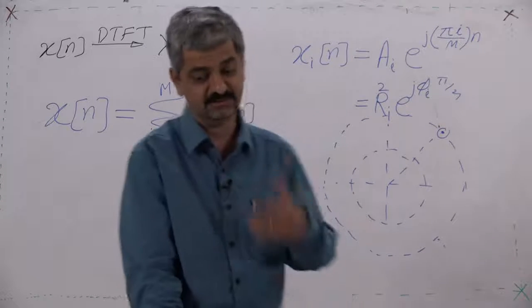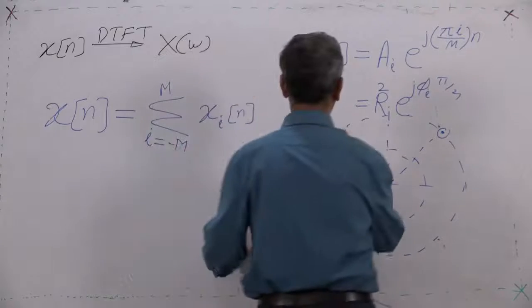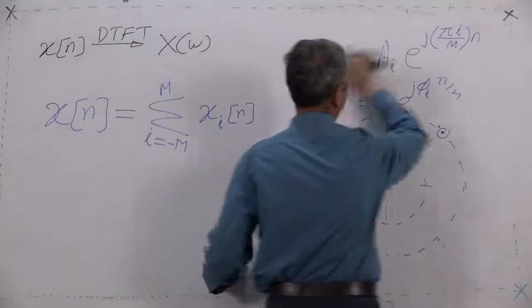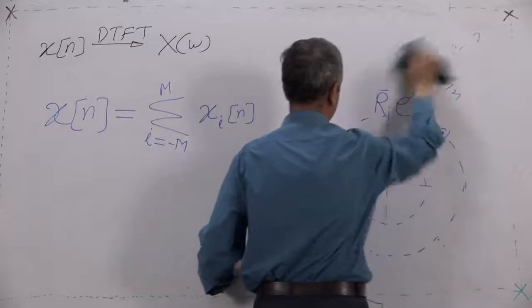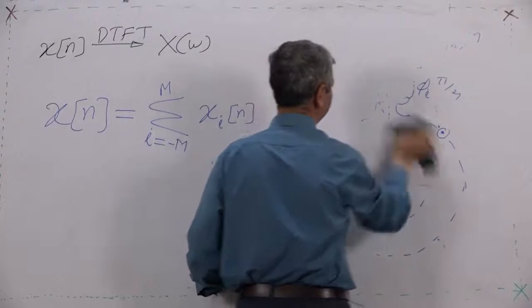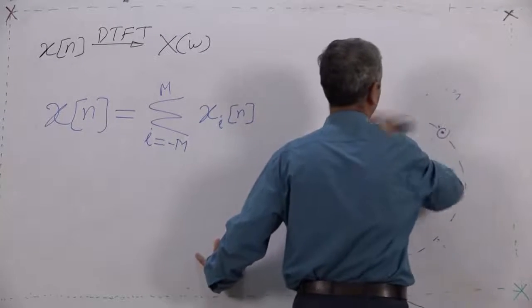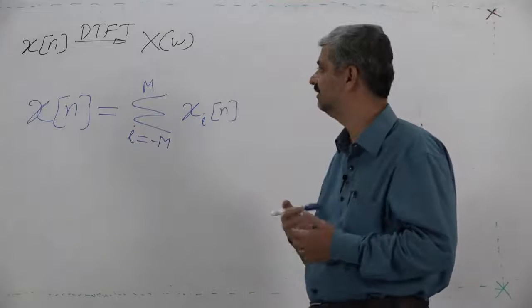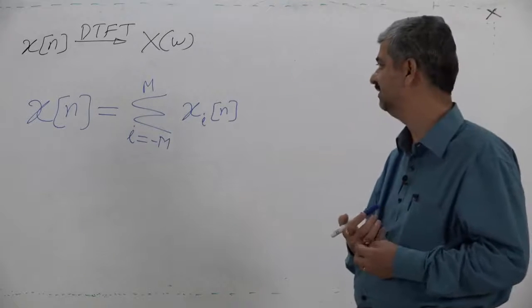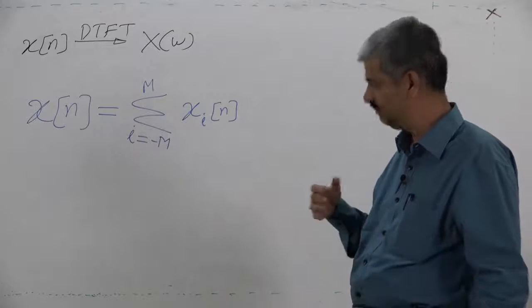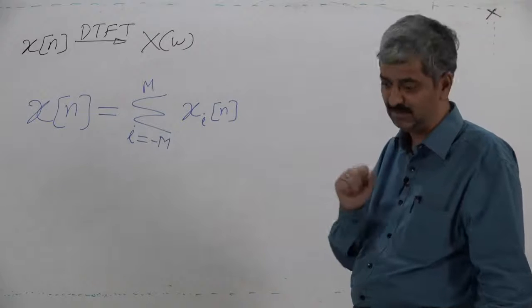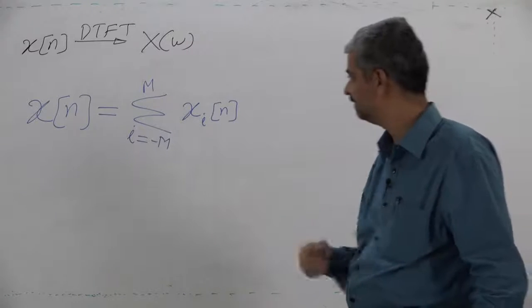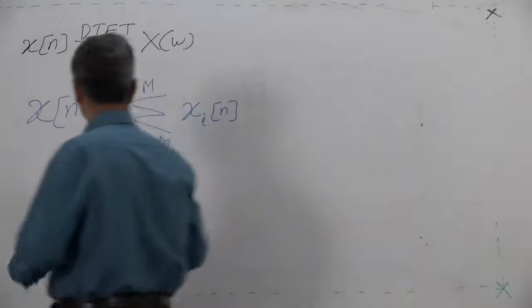Let us elaborate and take the detailed discussion. We will take some example and then try to find what the problems are and how they are overcome.